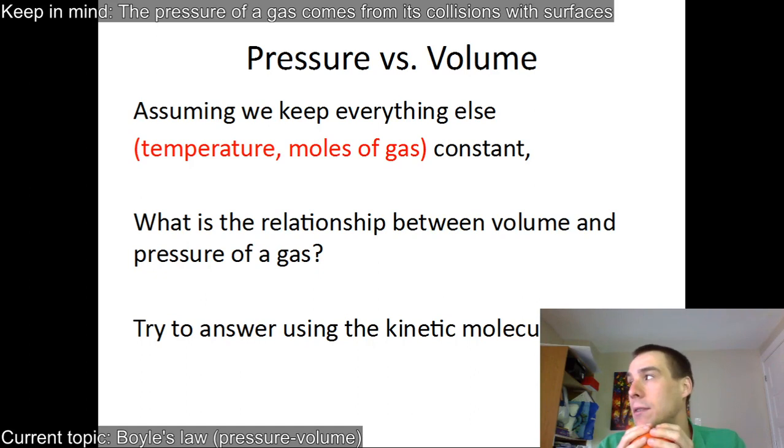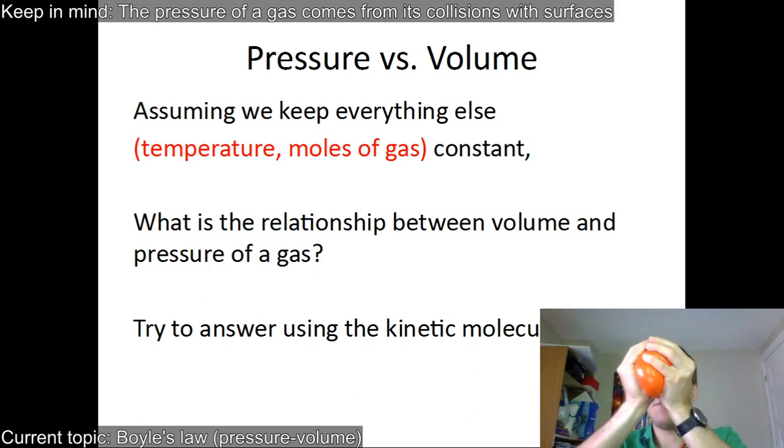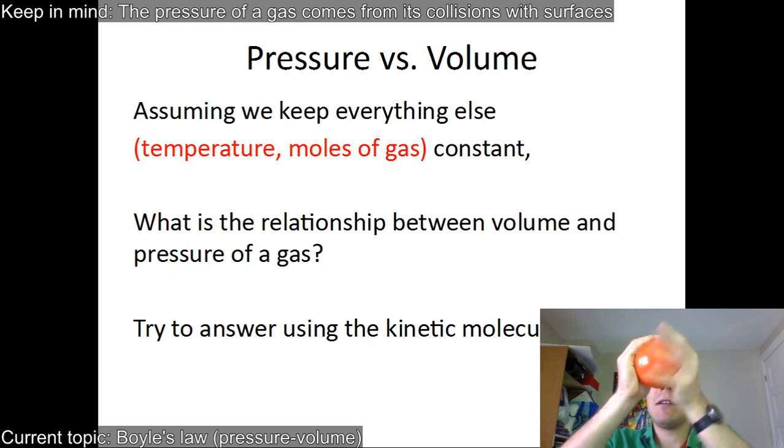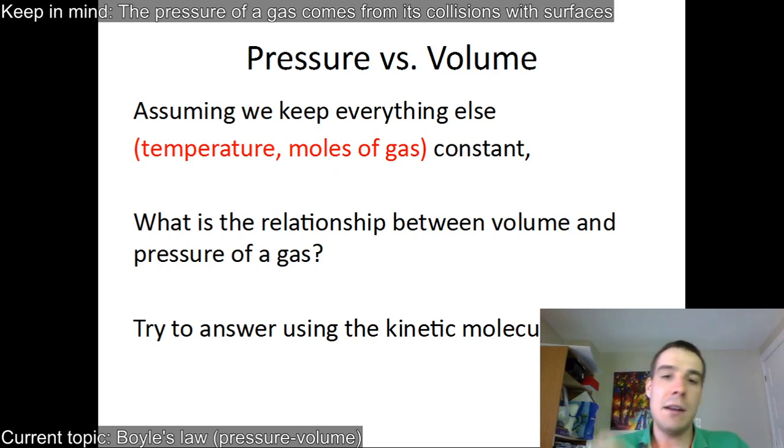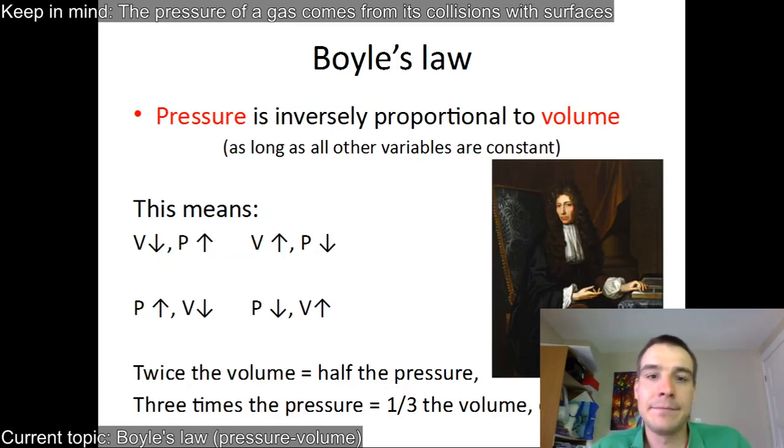If you said that the volume is going to go down, you're right. If I put more pressure, the volume of the balloon goes down. If I decrease the pressure, maybe if I pull out, the volume of the balloon goes up. And so we have this counteracting relationship between pressure and volume. More pressure, less volume. Less pressure, more volume. This is pressure on the outside of the container. And that's Boyle's law. That's Boyle, by the way. He came up with this law, and we call it Boyle's law.